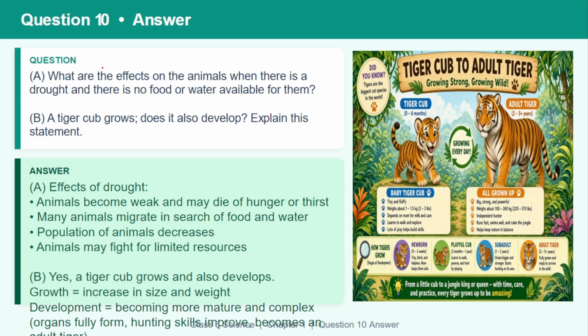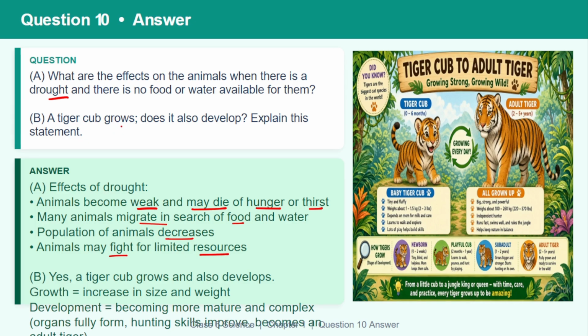First question: what are the effects on animals when there is a drought? Answer: animals become weak, they may die because of hunger or thirst. Many animals migrate in search of food. The population of animals decreases. Animals may fight for limited resources.